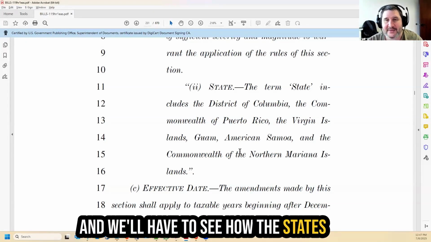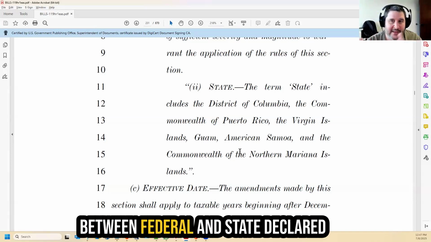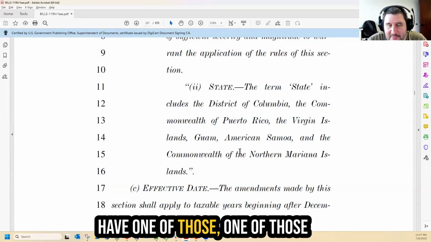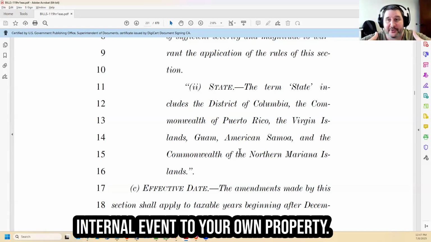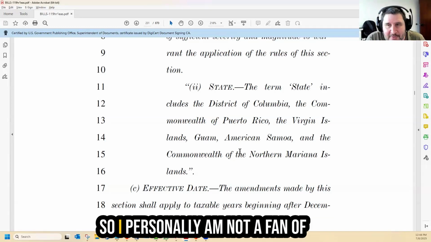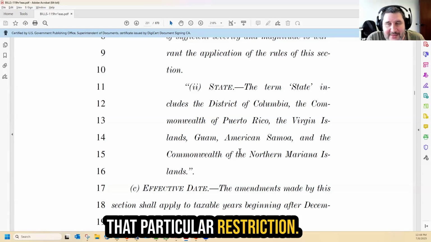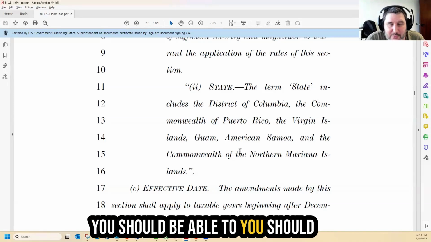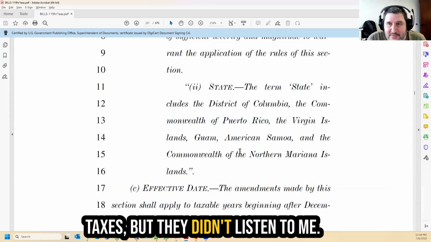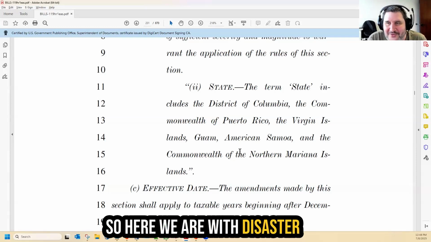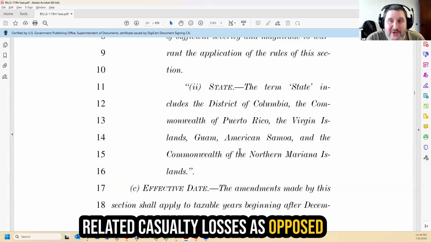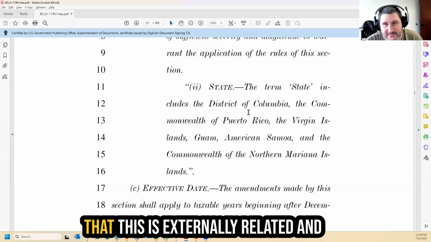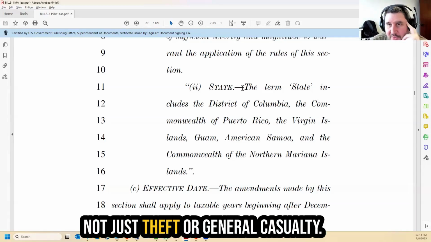And we'll have to see how the states, if they have any differentiation between federal and state declared disasters in 2026 and going forward. But by and large, you now have to have one of those external events rather than an internal event to your own property. So I personally am not a fan of that particular restriction. I think if you have a loss of some kind of property, then it's a loss, and you should be able to reconcile that on your taxes. But they didn't listen to me, so here we are with disaster-related casualty losses as opposed to general casualty losses. If this has affected you, then you've probably become familiar with the fact that this is externally related and not just theft or general casualty.